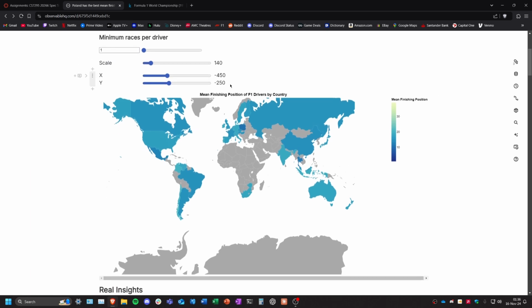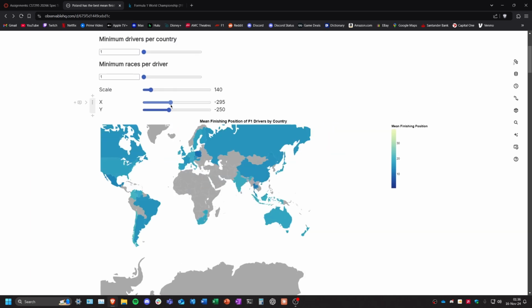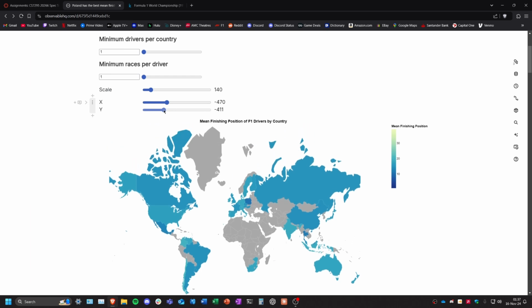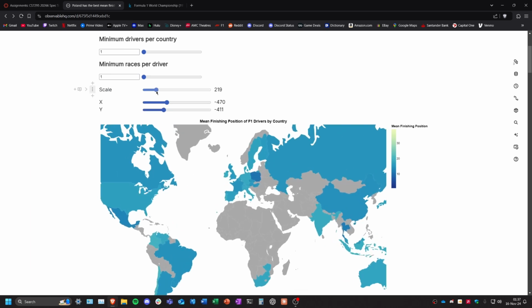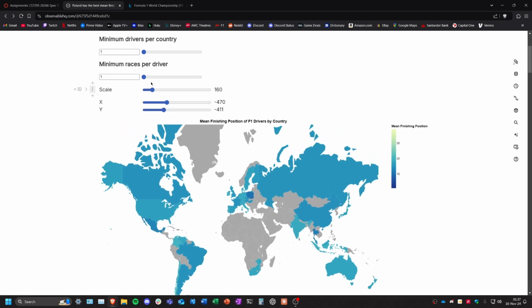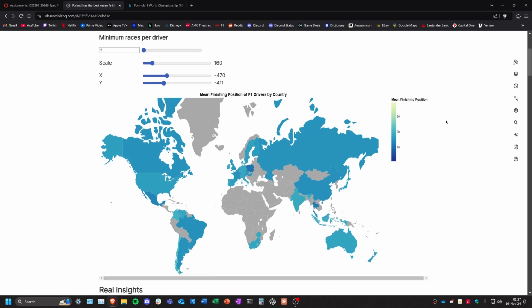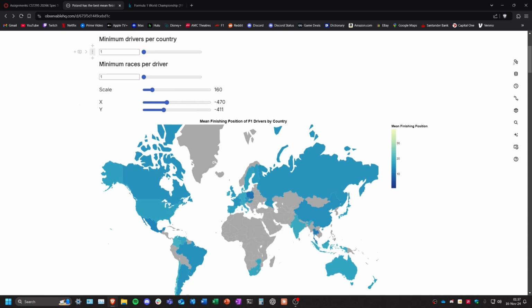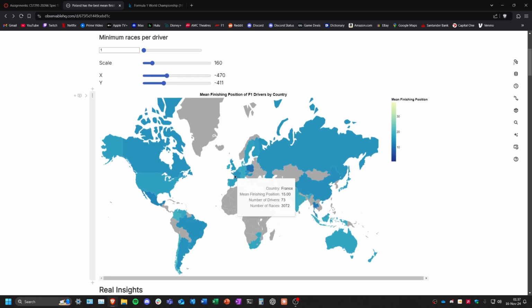And then we have some filters and controls here for moving the map around, changing the size, changing the minimum number of races, filtering the data set based on the minimum number of races a driver has driven, and the minimum number of drivers per country. So I'll re-render.